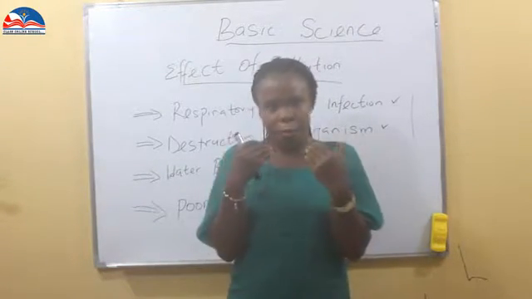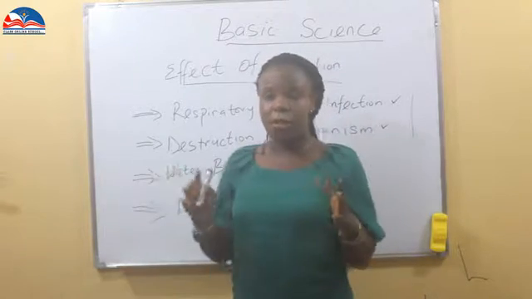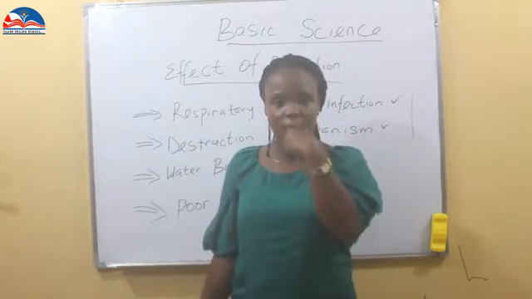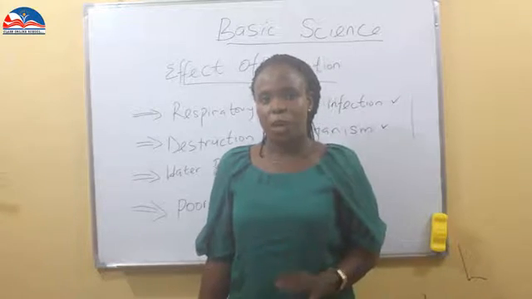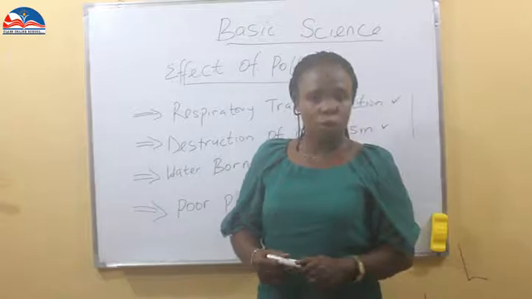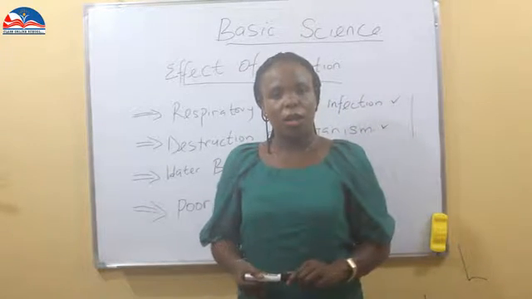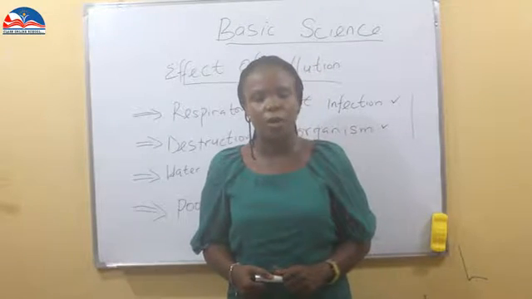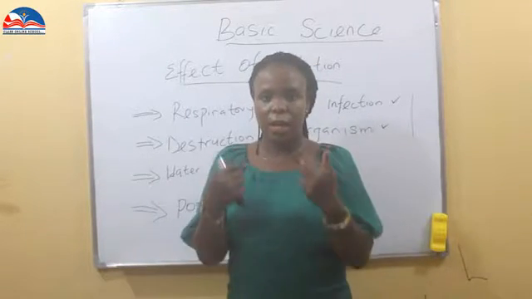We take in air, because we've told you that the respiratory system is that area of our body that we use to take in breath into our system. And remember in our previous class, I told you that air pollution is one of the pollutions that have actually caused harm to our environment. We take in air.